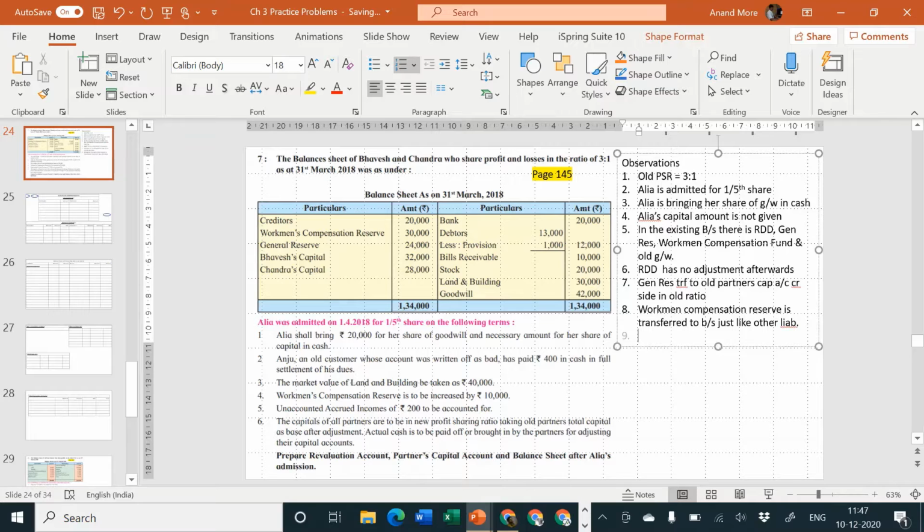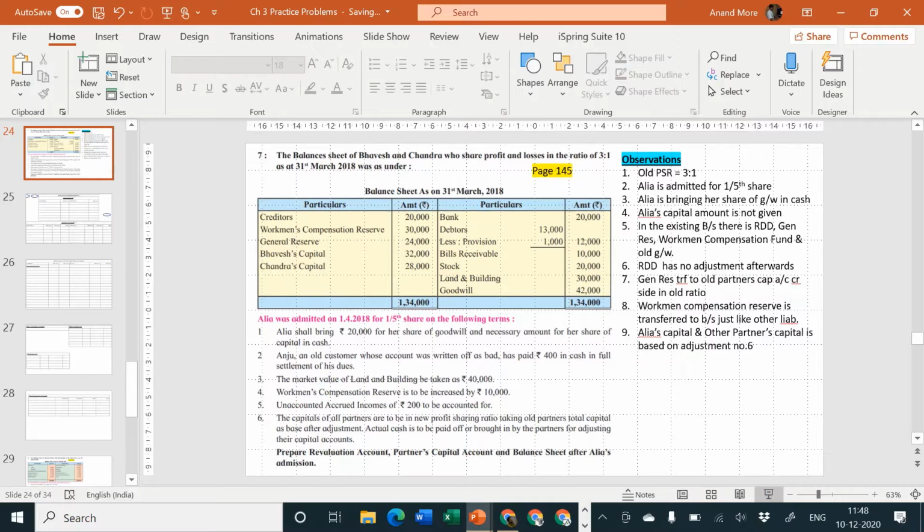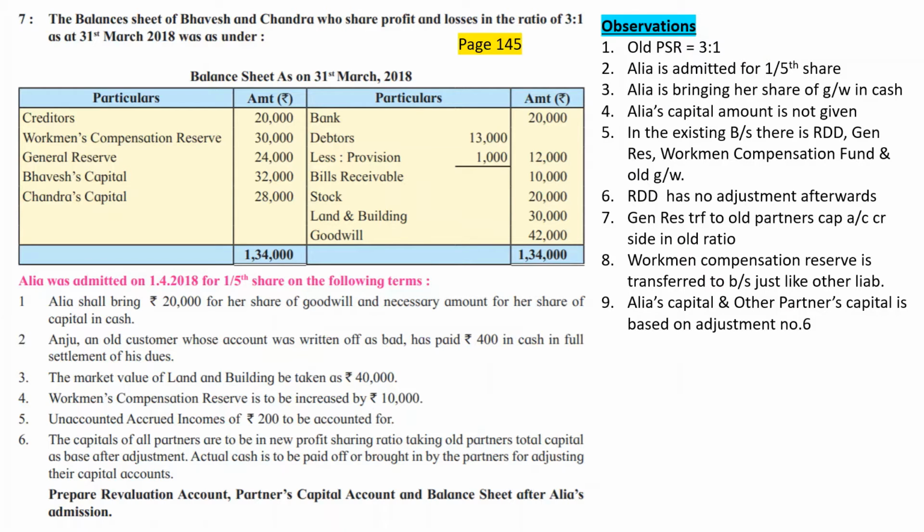Okay, next one, treatment of old goodwill I'm going to discuss separately. Next one, partner Alia's capital and other partners' capital is based on adjustment number 6. Okay, so these are the points which we have considered. These are the points which we are required to consider.